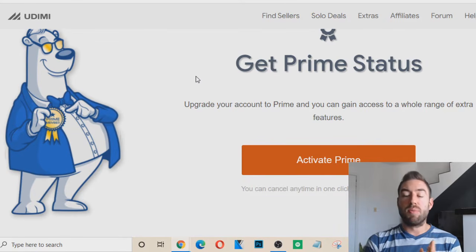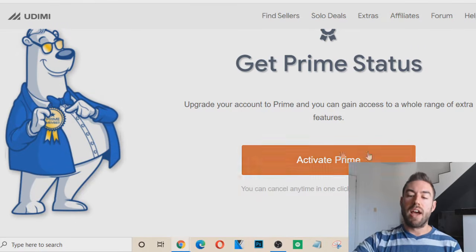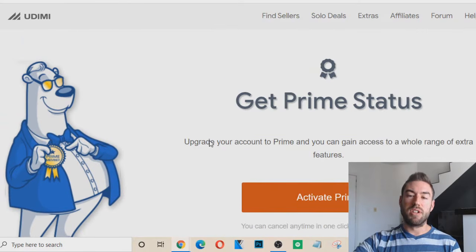I actually don't use Prime. I just use the basic version of Udimi. But if you want to really use a lot of solo ads and you want to make sure all your clicks are incredibly high quality, you can activate Prime, and it's relatively cheap, okay? So you can do that there.